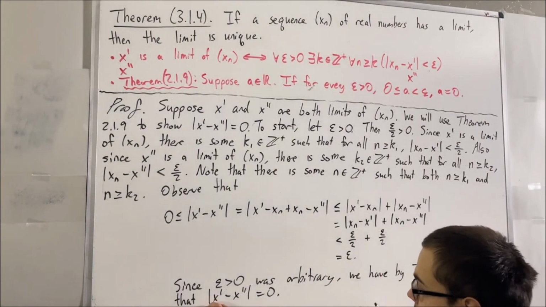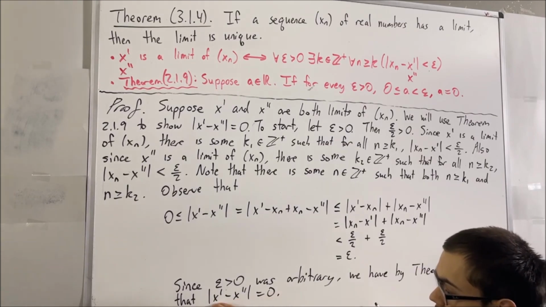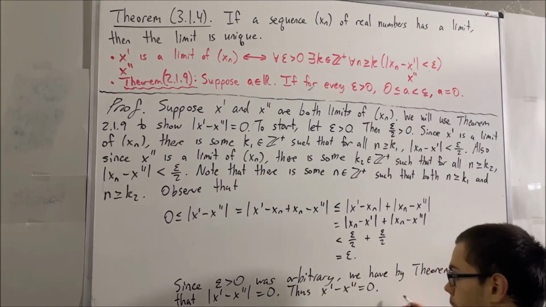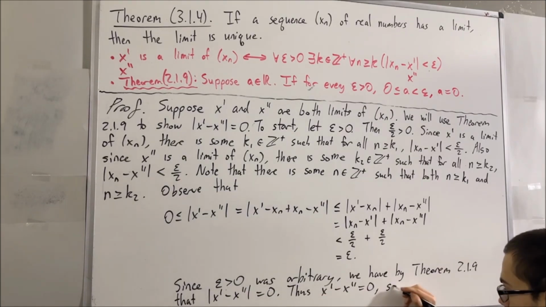But remember, when the absolute value of a number is equal to 0, that's equivalent to saying that the number itself is equal to 0. So x prime minus x prime prime is equal to 0. But then, of course, it follows that x prime is equal to x prime prime.